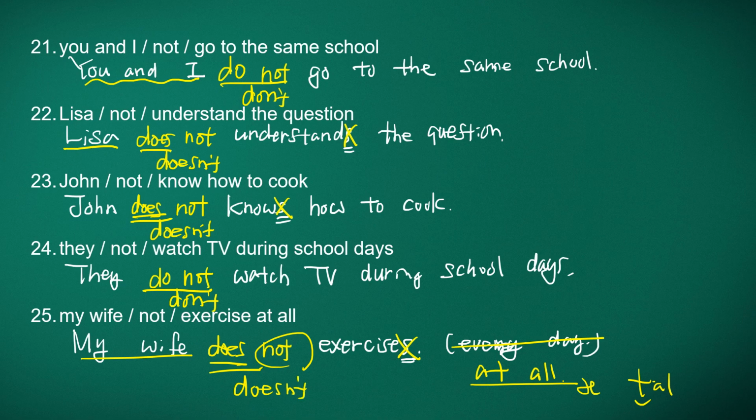Okay, let's go back to 21. You and I. So this is you and I. You and I do not go to the same school. You and I don't go to the same school. Lisa doesn't understand the question. John does not know how to cook. John doesn't know how to cook. They do not watch TV during school days. They don't watch TV during school days. My wife does not exercise at all. My wife doesn't exercise at all.